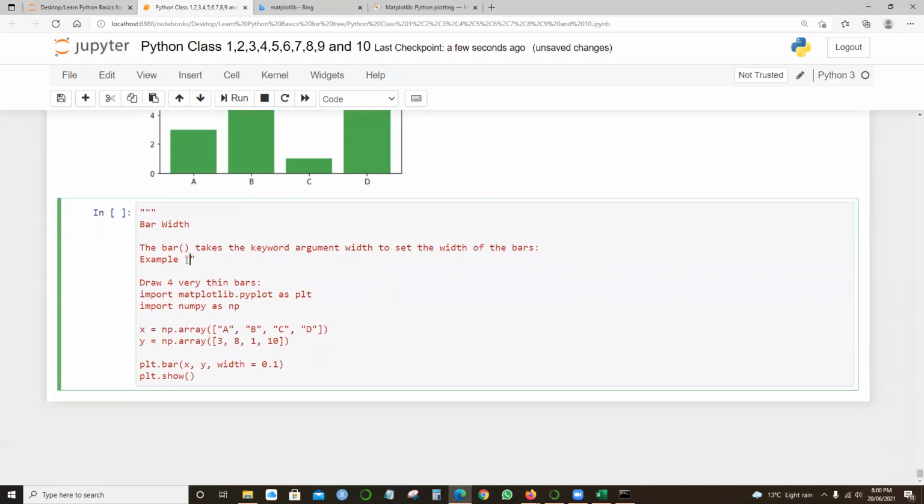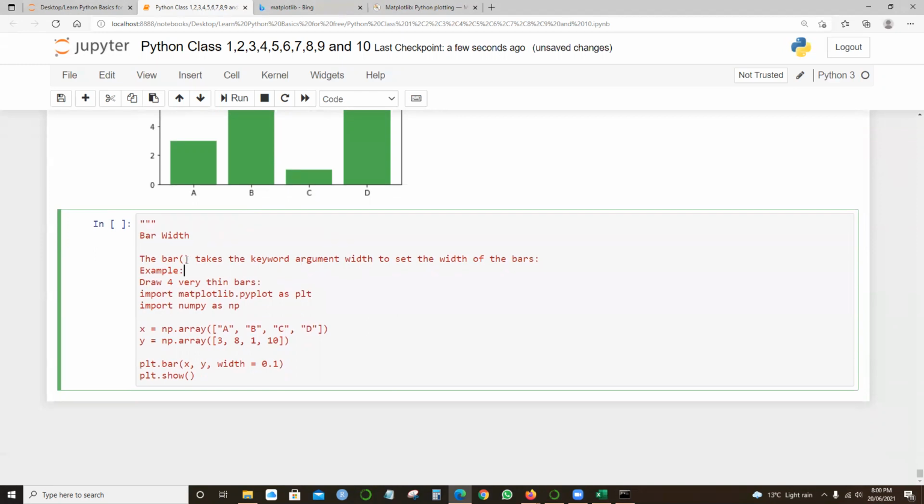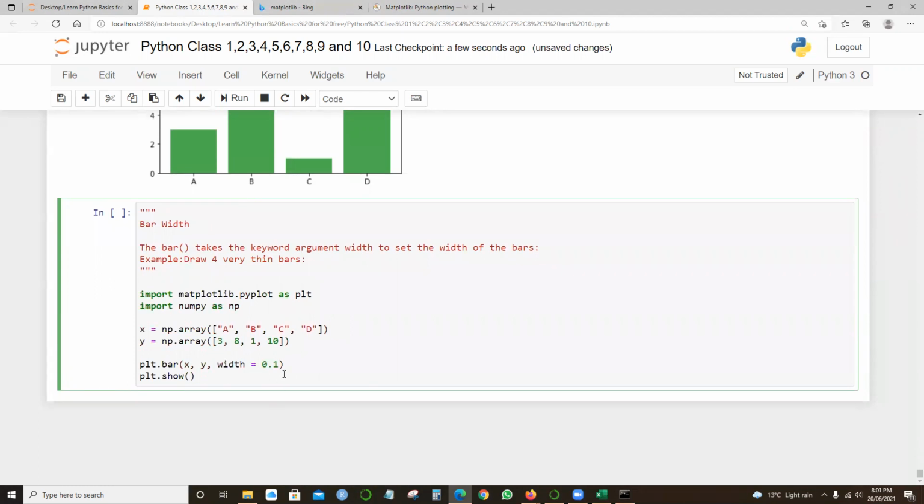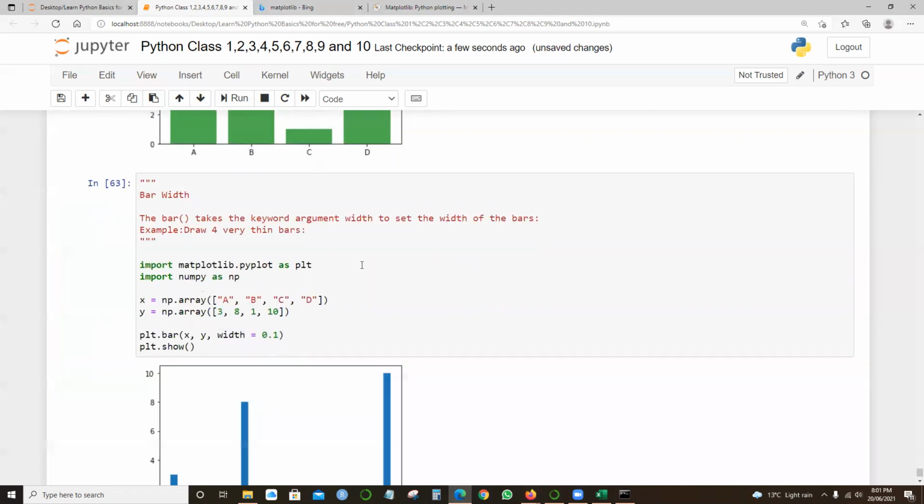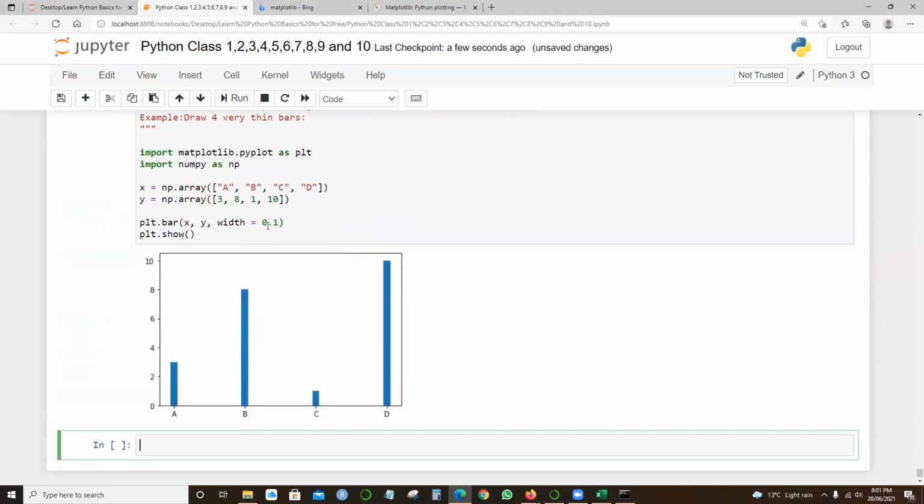You can modify the thickness as well. So let me draw very thin bars. How are we going to get the narrow thin bars? I will say plot.bar x comma y, width 0.1, right? That will reduce the width. That will reduce the width totally.